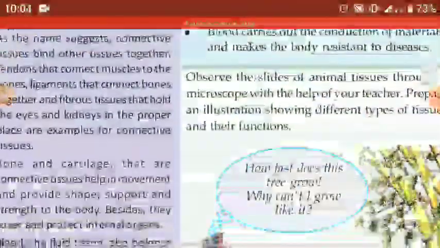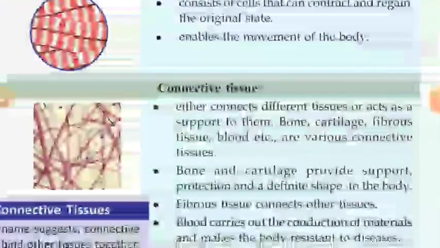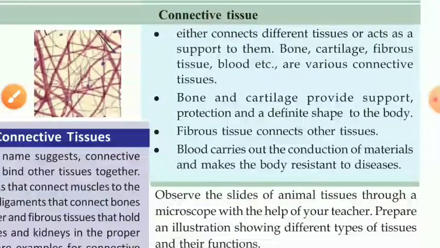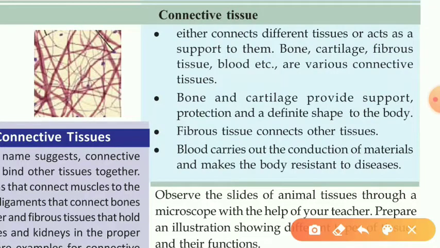Then what is the next one after muscular tissue? Okay, next is connective tissue. This connective tissue either connects different tissues or acts as a support to them. Examples of connective tissues are bone, cartilage, fibrous tissue, and blood; tendons and ligaments also come under this. Then what are bone and cartilage? They provide support, protection, and definite shape to the body.